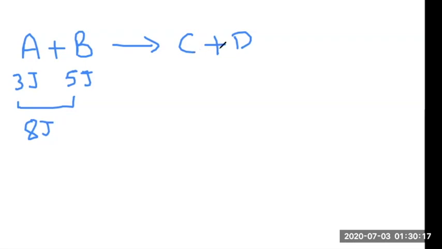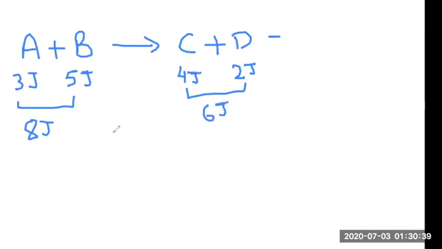So when you have C plus D, let's say you get 4 joules in C and 2 joules in product D. The combination of the energy of these two products is 6 joules.